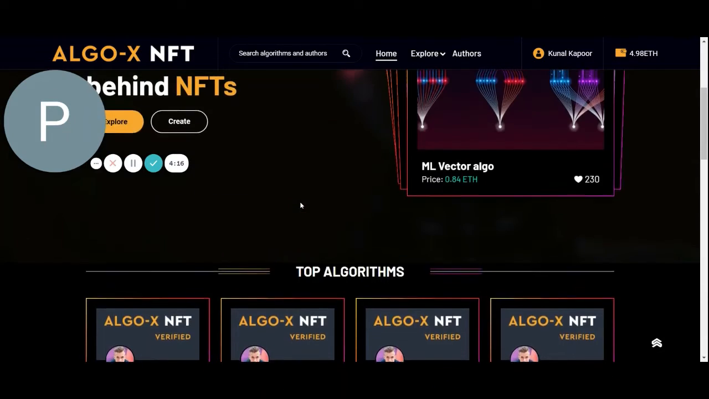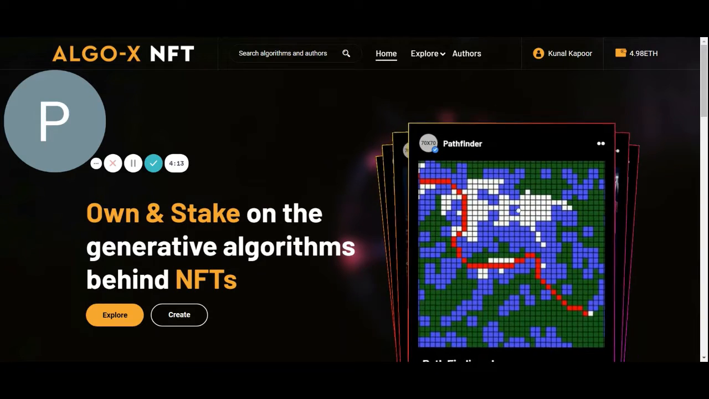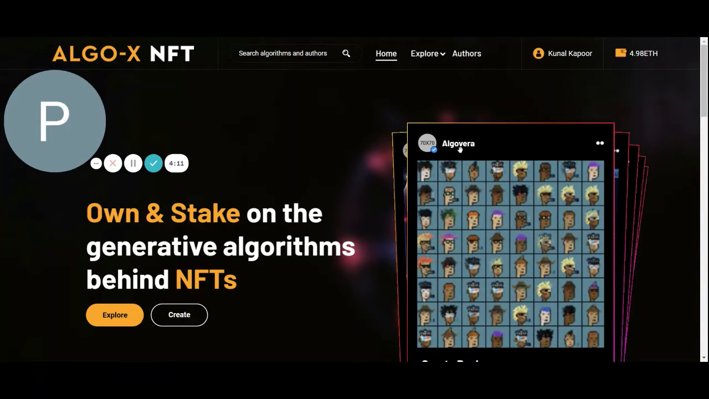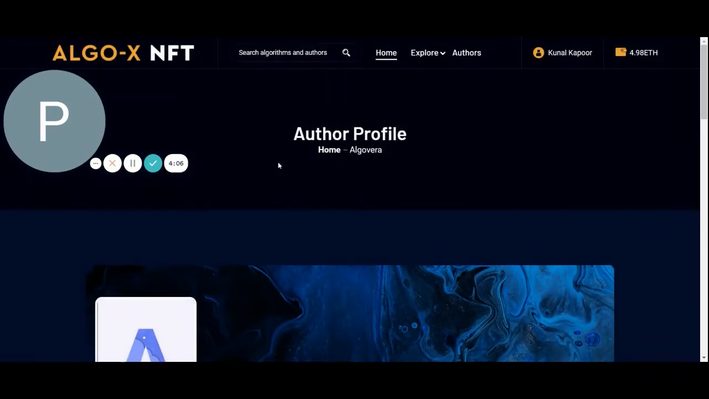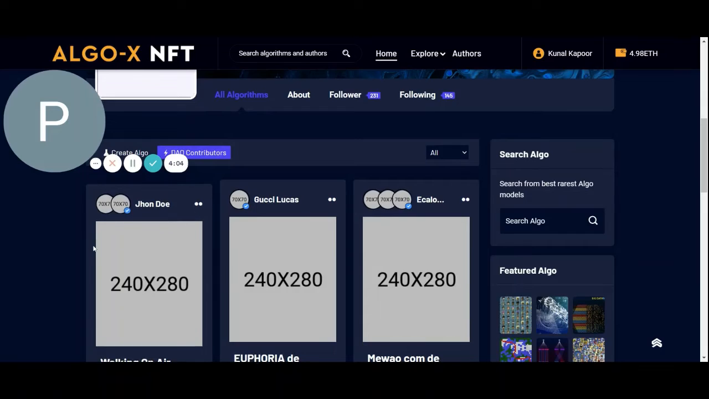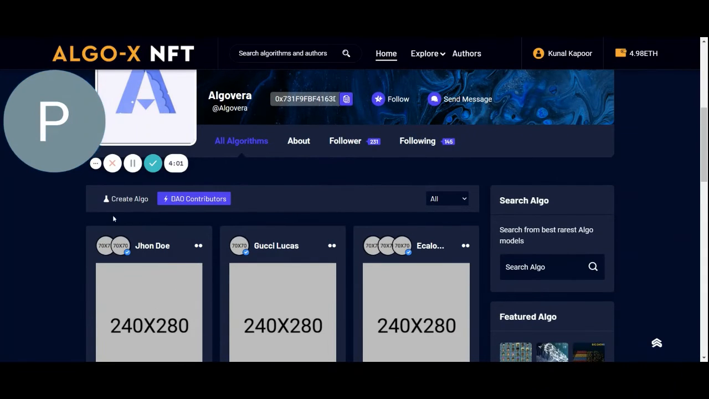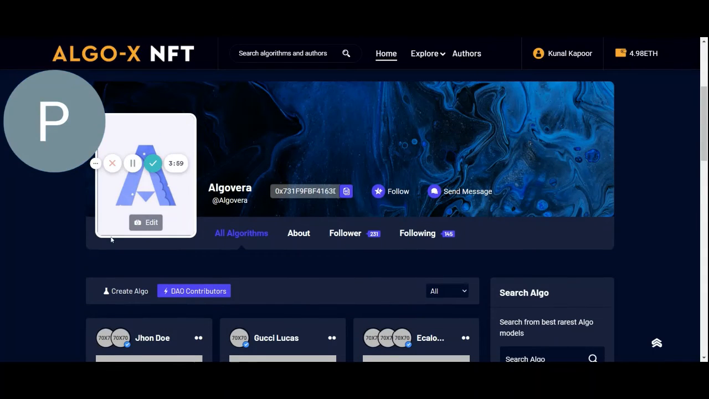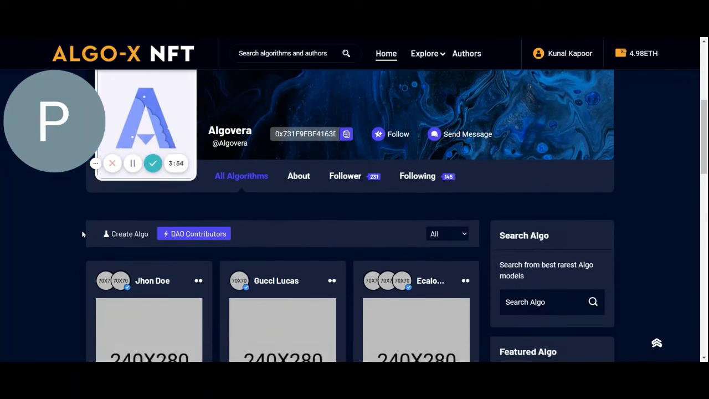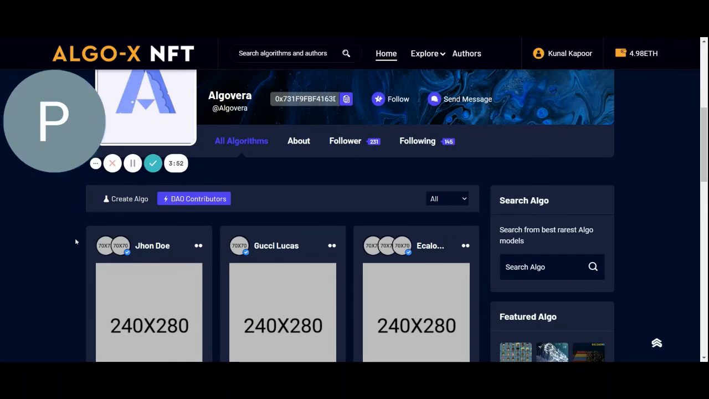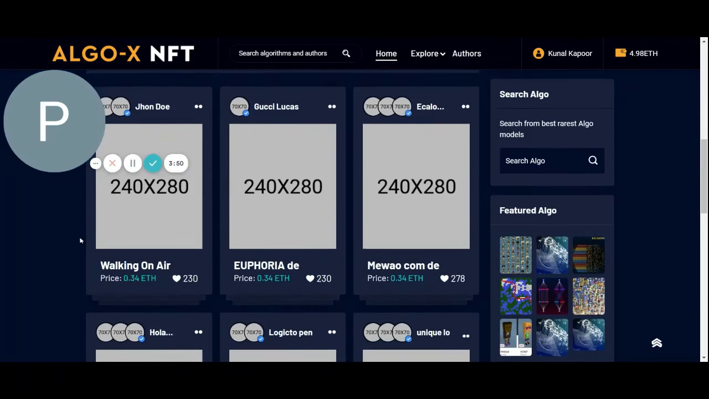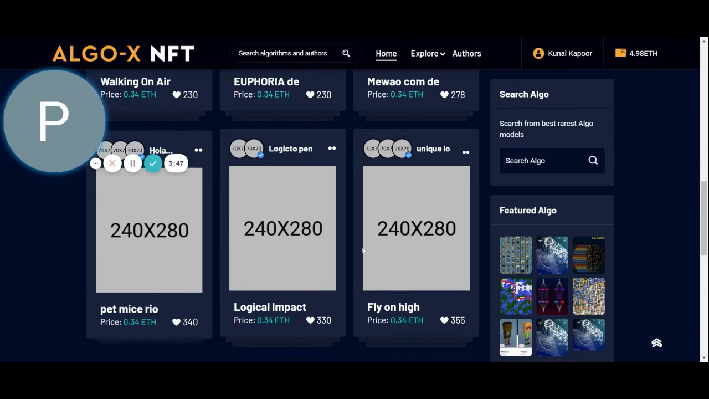Next we try to see how the NFT marketplace looks in terms of the Algovera author page. We see that this is essentially an example of a DAO, right? In this example of the DAO of Algovera, we make sure there is a representation for all the DAO contributors to our specific algorithms, and we see that they can get listed over here, with some featured algorithms also listed in a separate place.